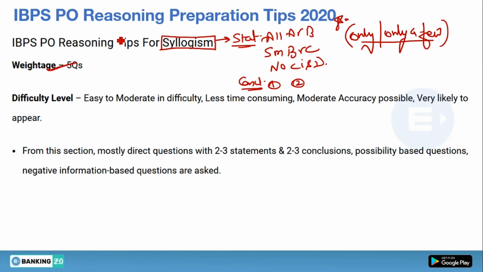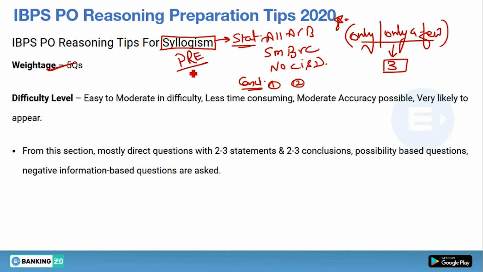Suppose 5 questions are there, among them 3 questions are confirmed from this type. So you should know each and every concept of syllogism, including only and only a few types. This will help you to score 100% marks with 100% accuracy if you know the concept thoroughly. So this is about the pre only.